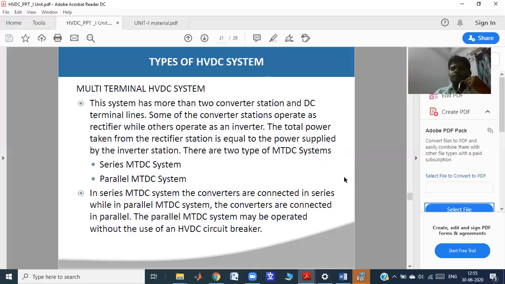Actually, the cost of this type of system is very, very high. Why? Because the number of conductors and converter stations used is more. Series MTDC systems are used for high voltage ratings and parallel MTDC systems for high current ratings. In series MTDC systems, converters are connected in series, while in parallel MTDC systems they are connected in parallel. The parallel MTDC system may be operated without HVDC circuit breakers.